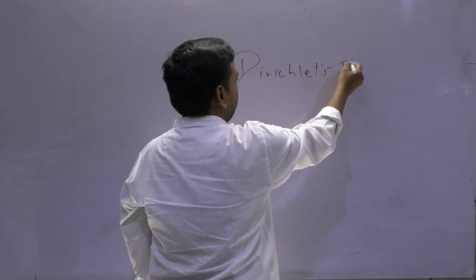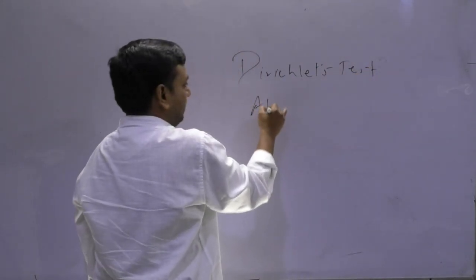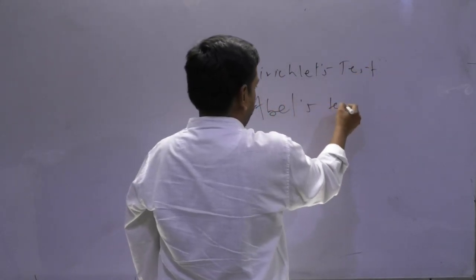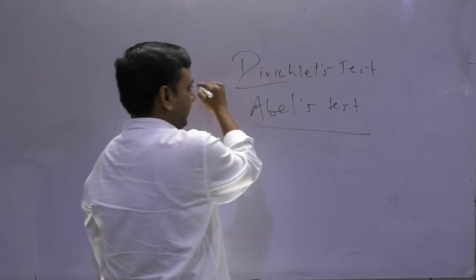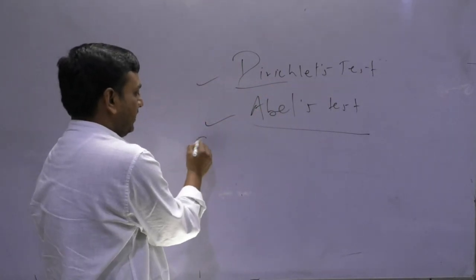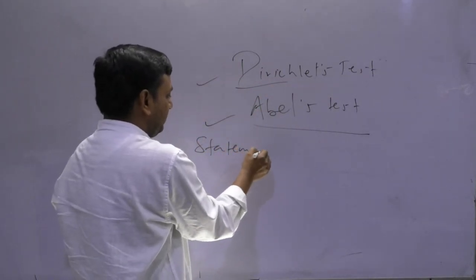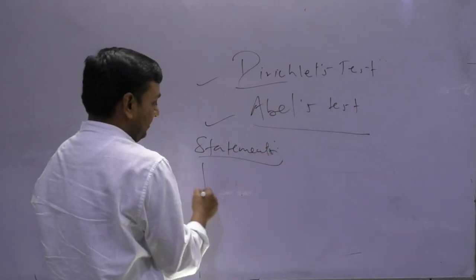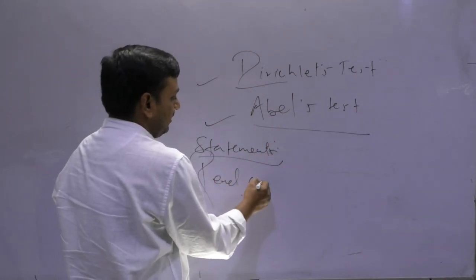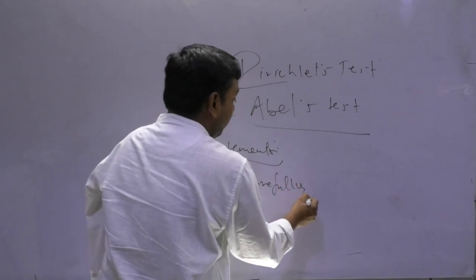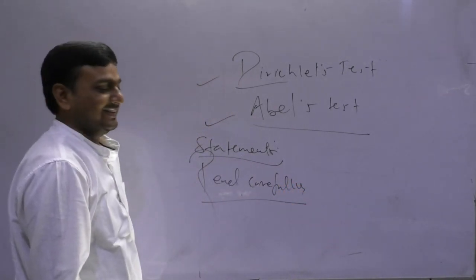The last you will have Dirichlet's test and Abel's test. I suggest you read their statements carefully again. I'm saying carefully. Repeating.